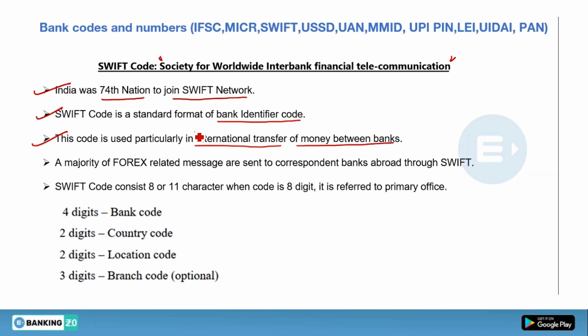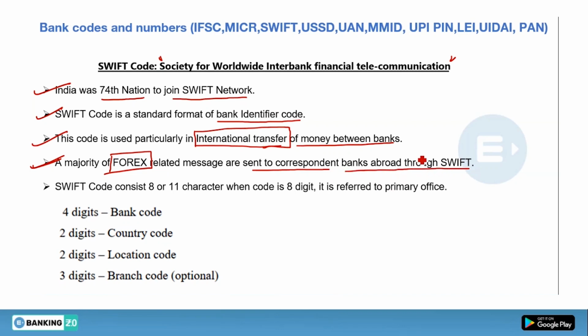See, this line is very important. It is used for international transfer. Now, a majority of forex related messages are sent to correspondent banks abroad through SWIFT.